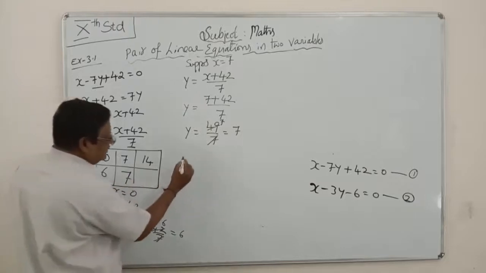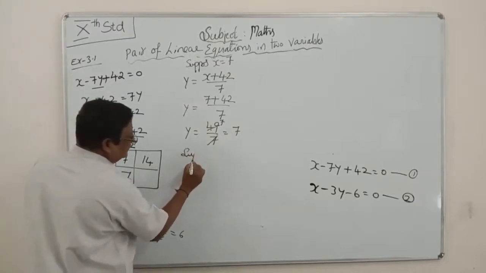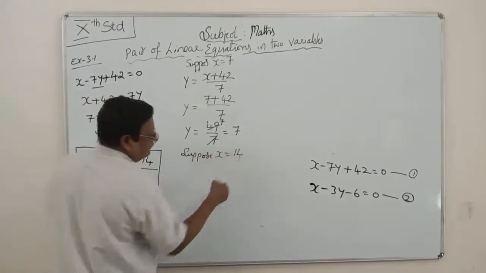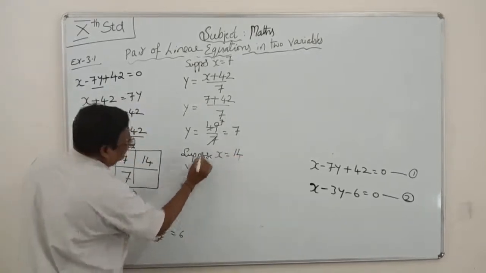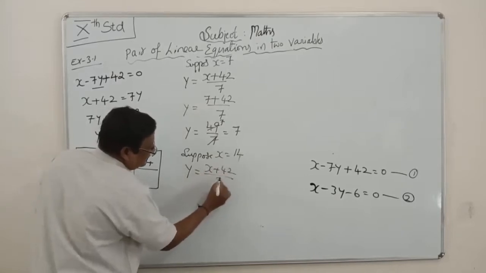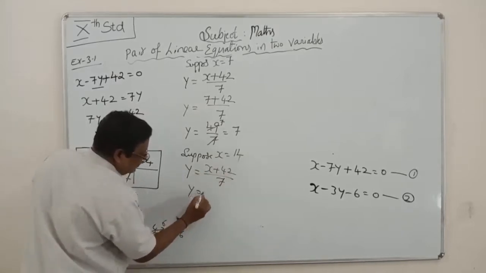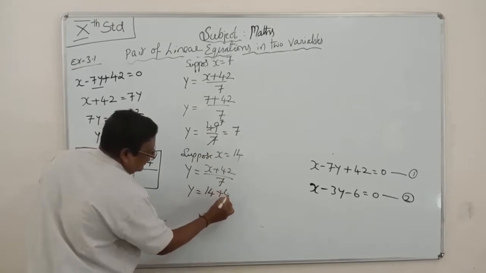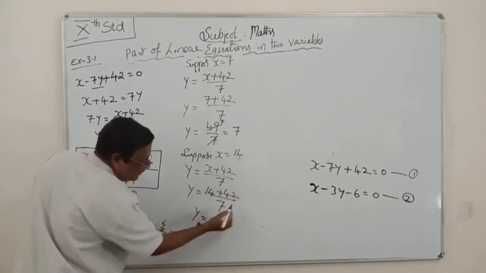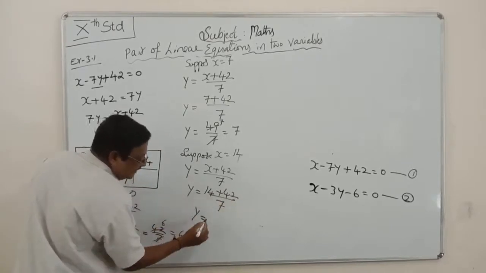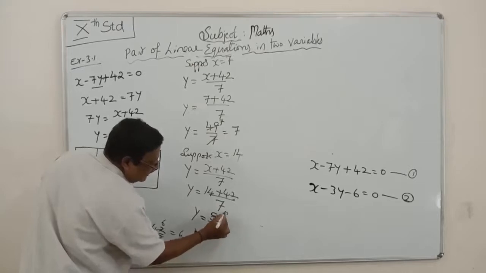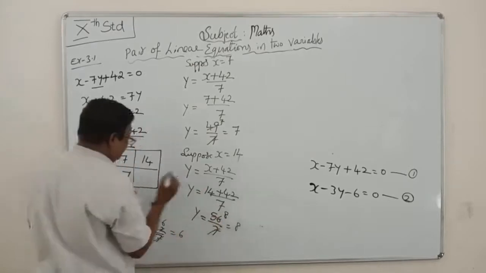Next, suppose x is equal to 14. Y is equal to 14 plus 42 by 7. 42 plus 14 is nothing but 56 by 7, and 7 eights are 56, so y is 8.